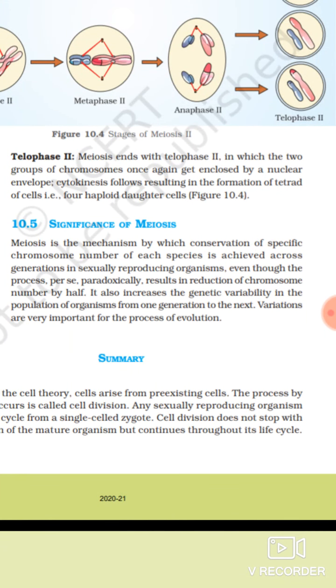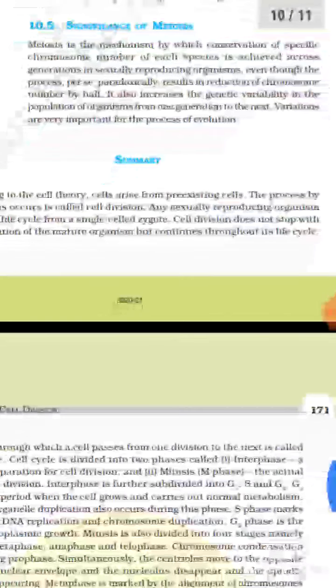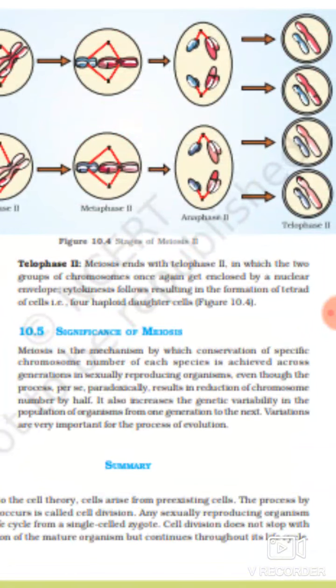Significance of meiosis. Meiosis is the mechanism by which conservation of specific chromosome number of each species is achieved across generations in sexually reproducing organisms. Even though the process is per se, it paradoxically results in reduction of chromosome number by half. It also increases the genetic variability in the population of organisms from one generation to the next. Variations are very important for the process of evolution. And with this, we come to an end of this chapter, cell cycle and cell division.